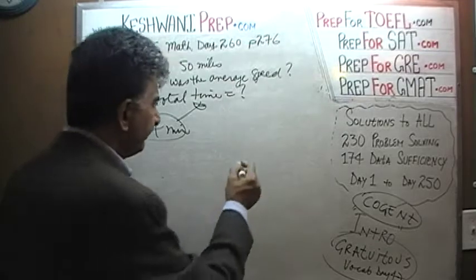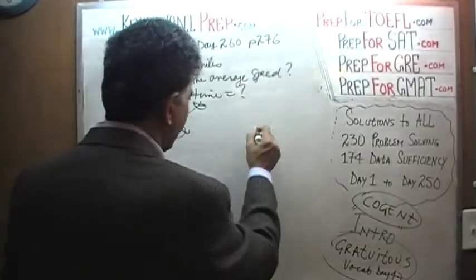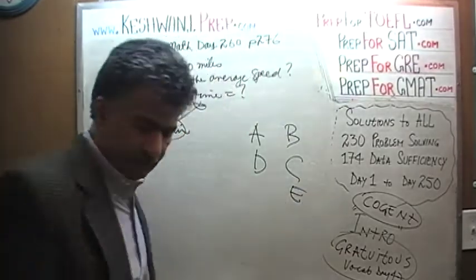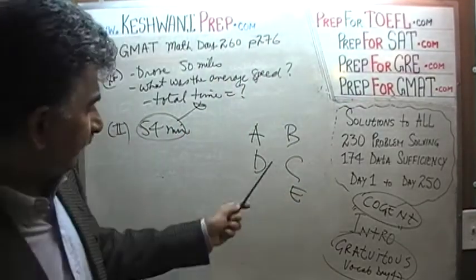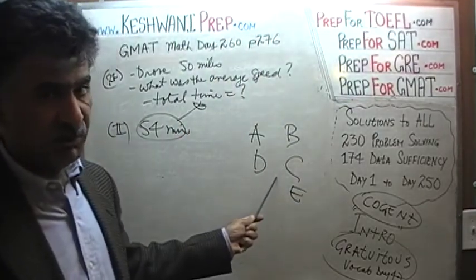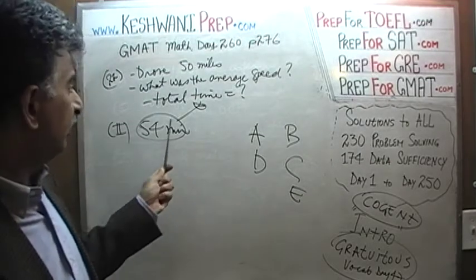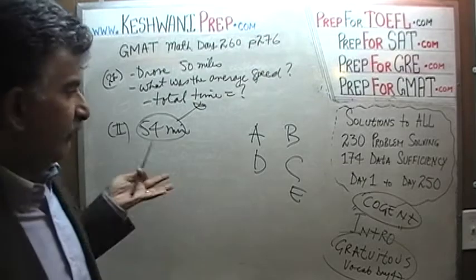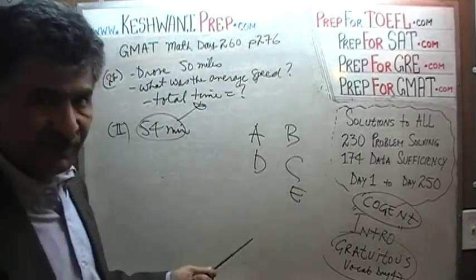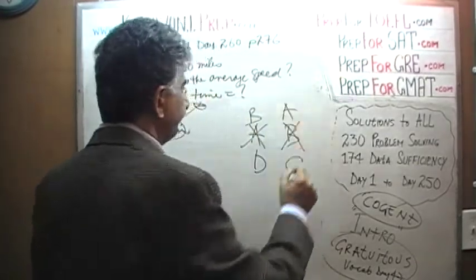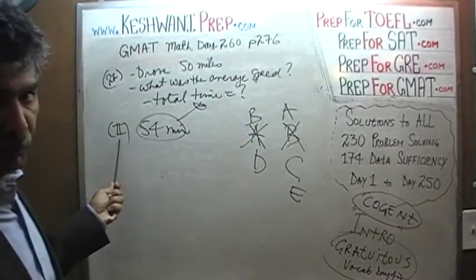So here's what's going on. Typically we set up our problem like AD, BCE. This is the setup when we start with the first statement, which is what we do most of the time. But here we're dealing with an unusual situation. We're looking for the time, and statement 2 clearly tells us what the time is, 54 minutes. So instead of this setup, we're going to move the B here and move the A here. Now the second statement by itself is quite sufficient.